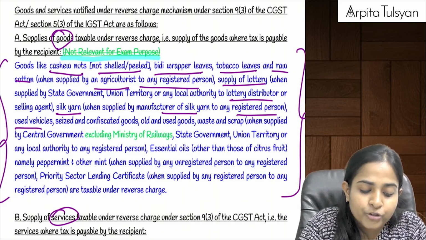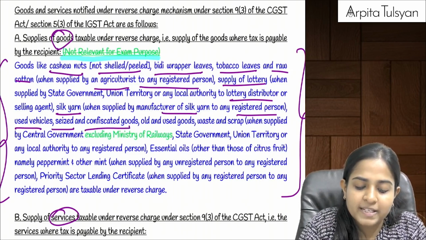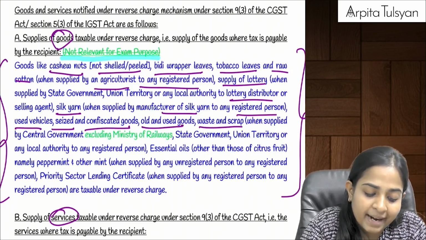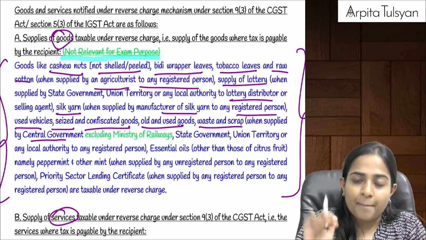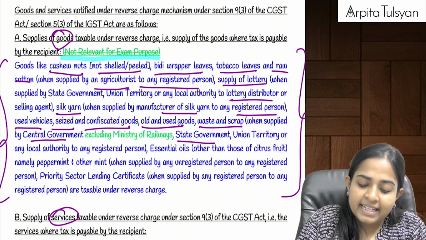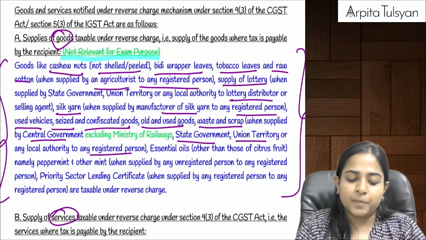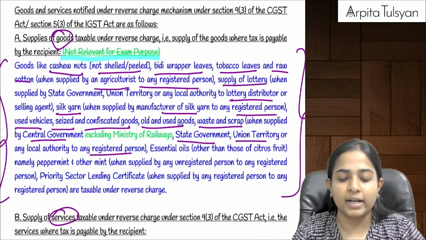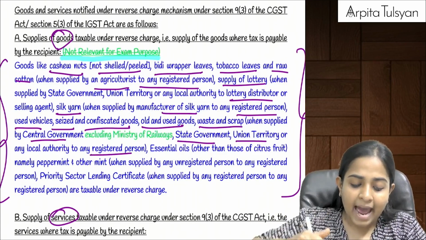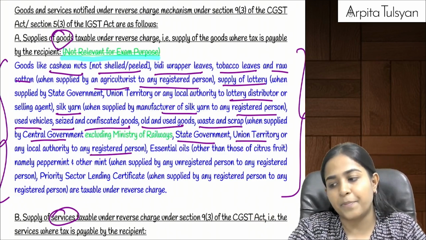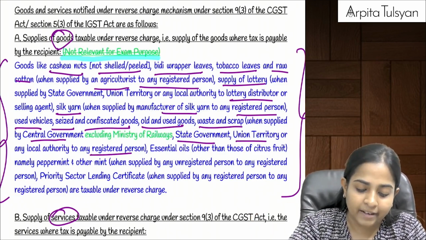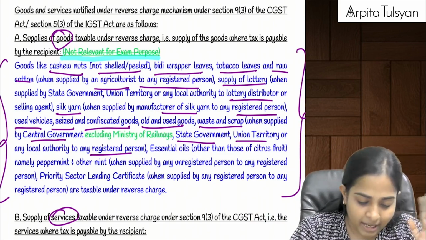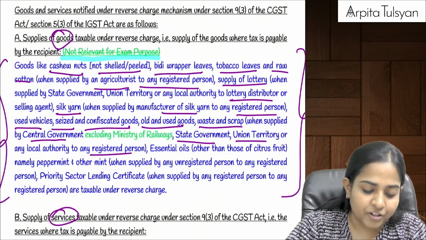Then used vehicles, seized and confiscated goods, old and used goods, waste and scrap when supplied by government, state government, union territory to any registered person. Now, let's say the Ministry of Transport has seized some goods or has some used vehicles, and when it is supplying to any registered person for further use, at that time again the government is not required to pay the tax. It will be done by the registered person under reverse charge mechanism.